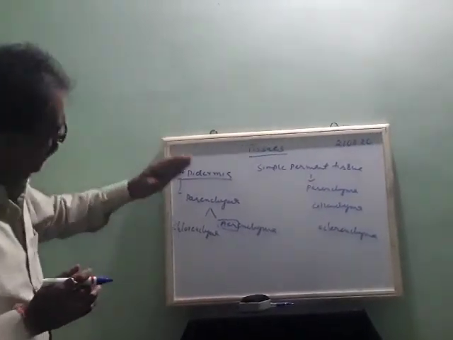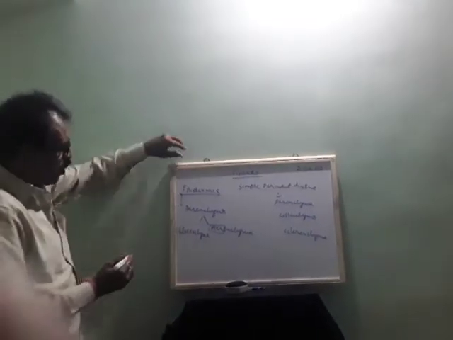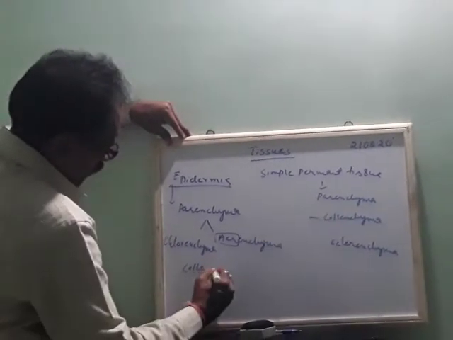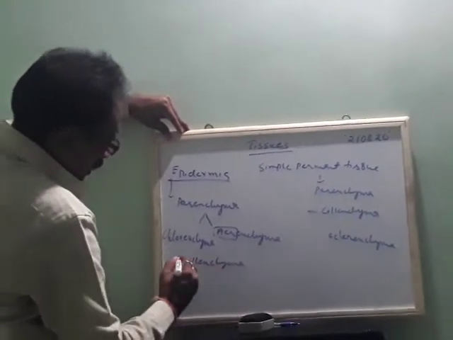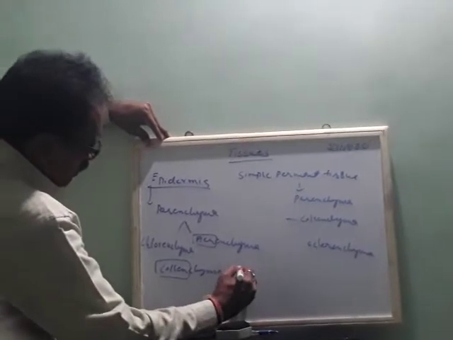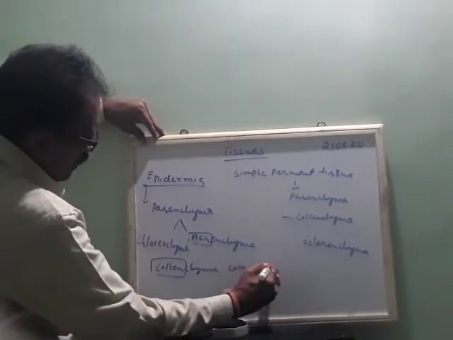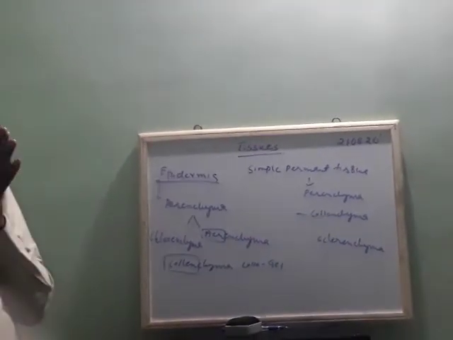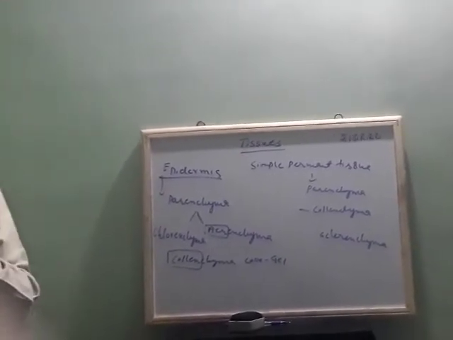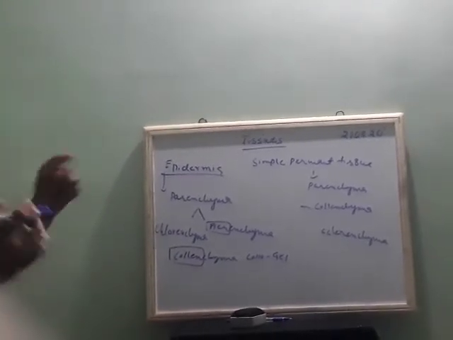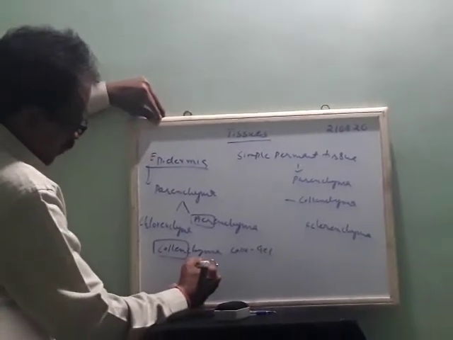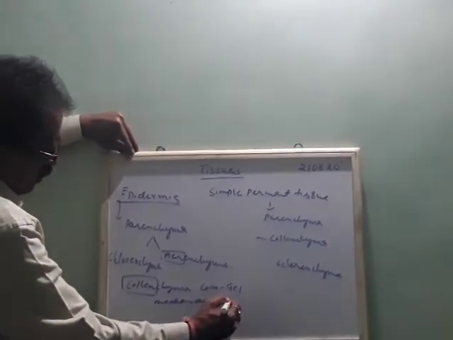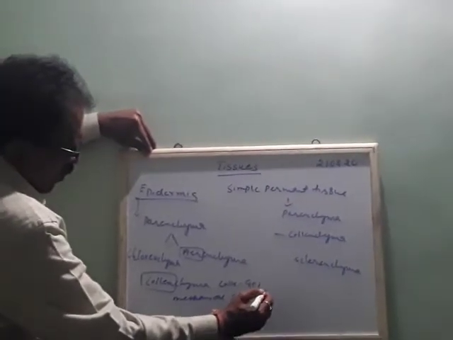Coming a little inside, there are some cells called collenchyma. Actually, colla is a Greek word meaning gel-like, which means these cells are very closely packed with each other. These collenchyma cells give stiffness and mechanical support to the plant.